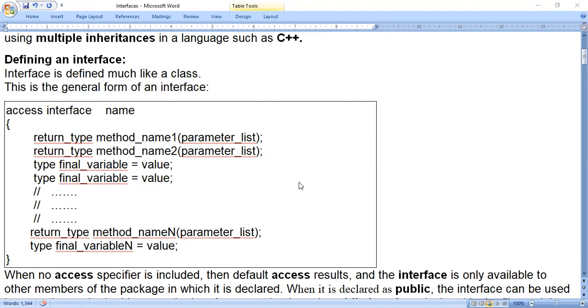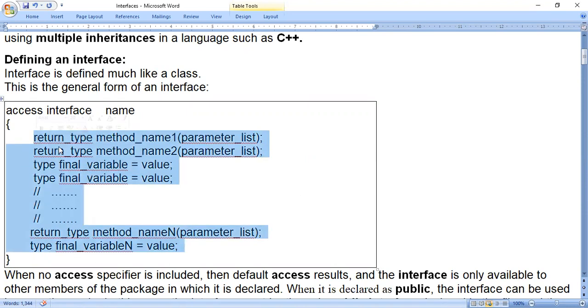In a class we write the instance variables and methods along with the code. For methods we write the code. That means function name, opening brace, closing brace, and within that we write the code. But when you look at the interface, the first thing is that instance variables will not be present. When we create an instance, those variables will be initialized. Creation of an instance means creating an actual object.